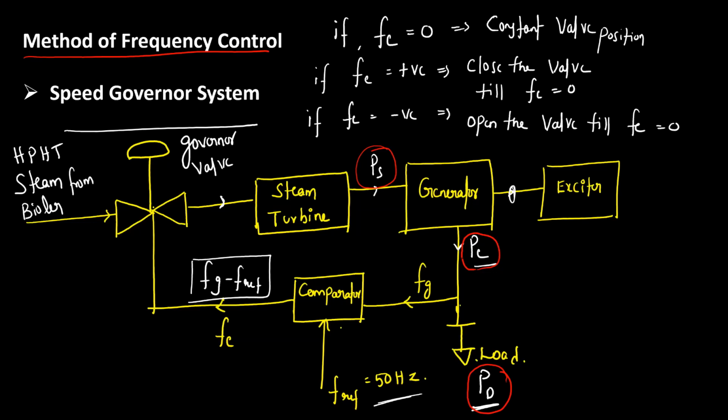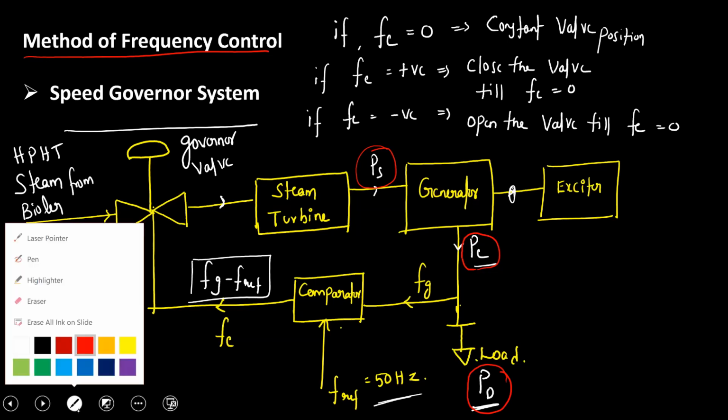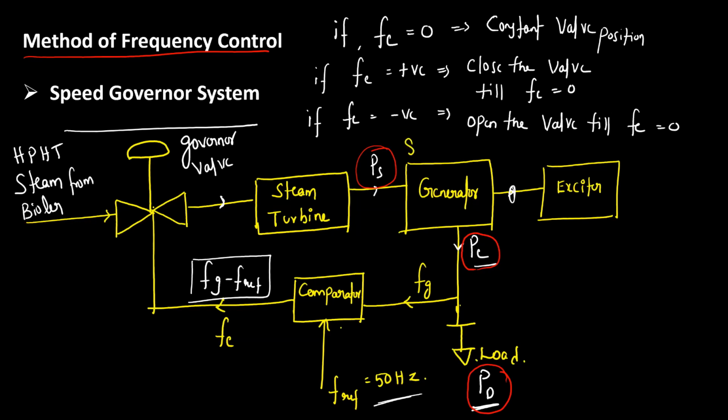All the details we will study in power system stability; I have explained everything in detail. From now, what I am telling is this: suppose my shaft power is, for example, 80 megawatt initially. My electrical power is also 80 megawatt. The system is normally functioning at 50 hertz frequency. My load is also 80 megawatt. I am neglecting the losses in this case.